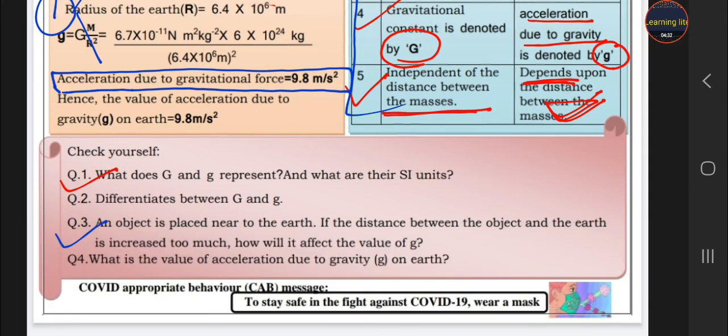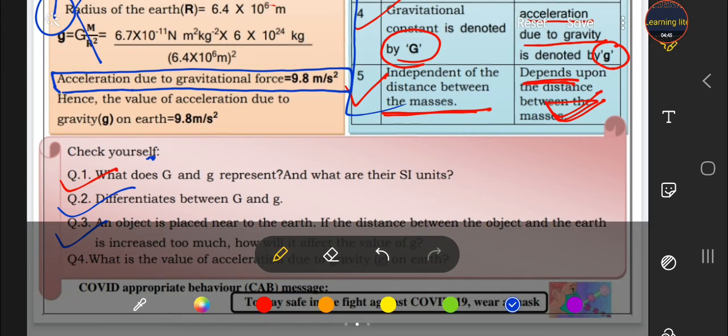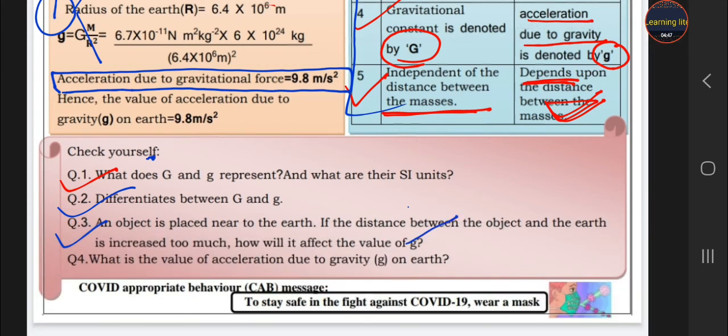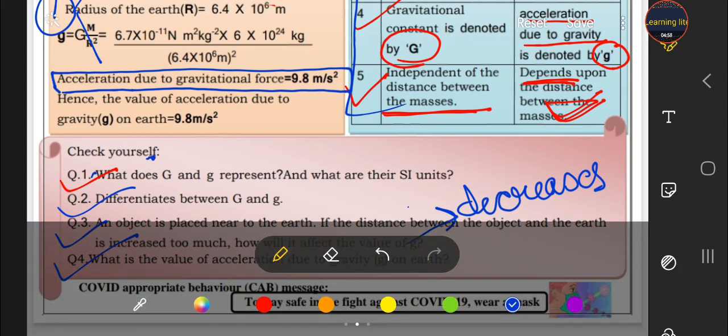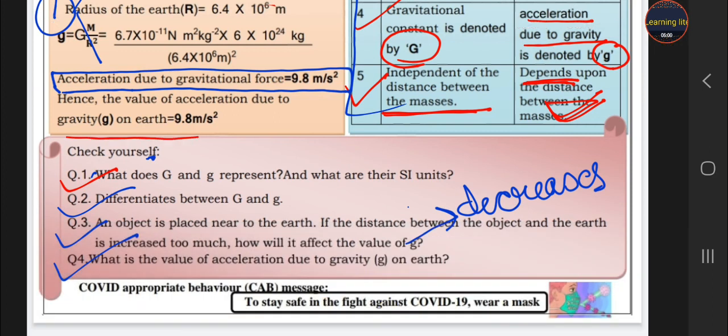Now next, an object is placed near the Earth. If the distance between the object and Earth increases too much, then how will it affect the value of g? The value of g decreases. What is the value of acceleration due to gravity g on the Earth? So this is the answer of your fourth question.